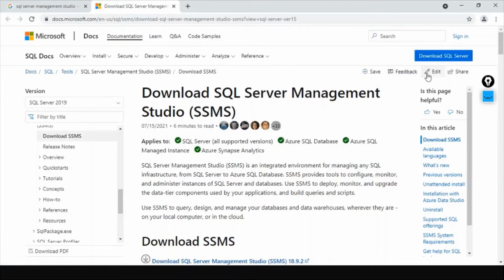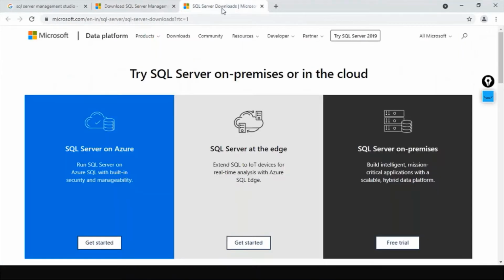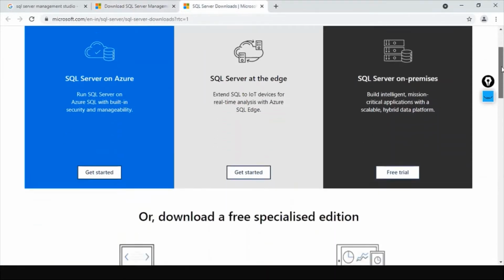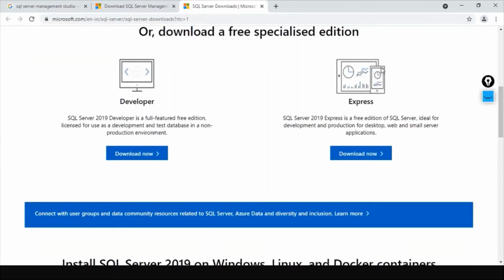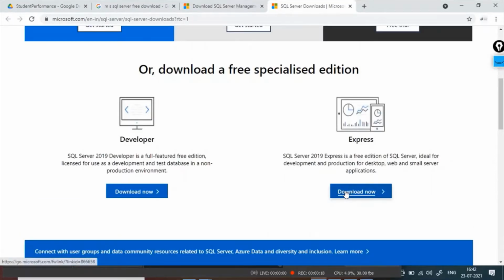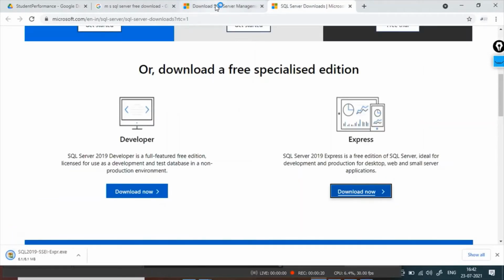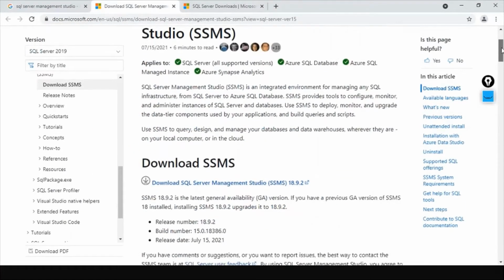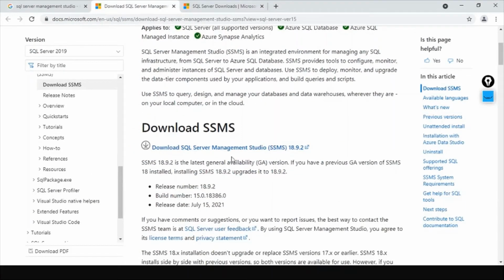On the right side, here it is, download SQL Server. Just right click and then again open in new tab. You just scroll down. We will be using Express Edition. So you just go and download now. Along with that, we need this SQL Server Management Studio. You have to download this as well.